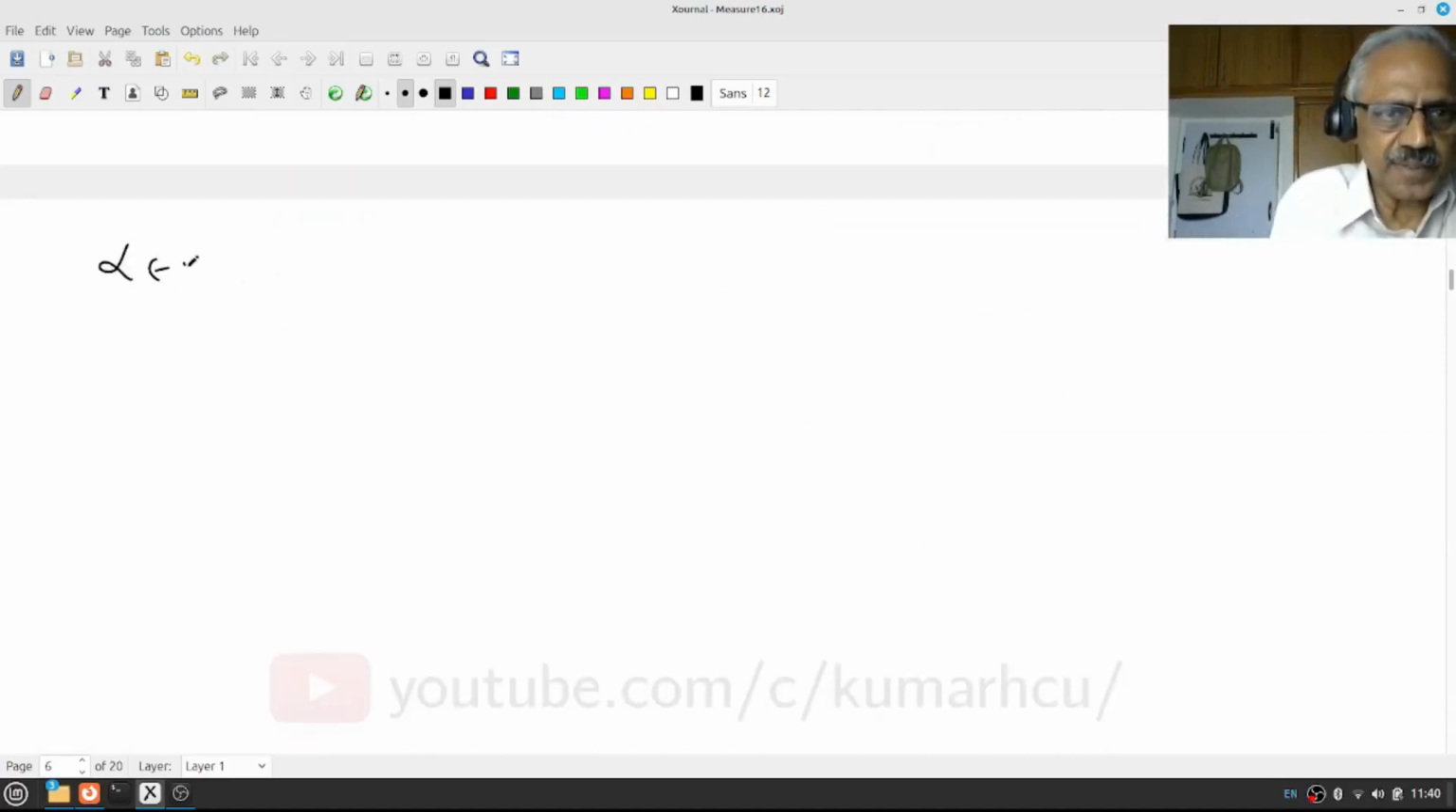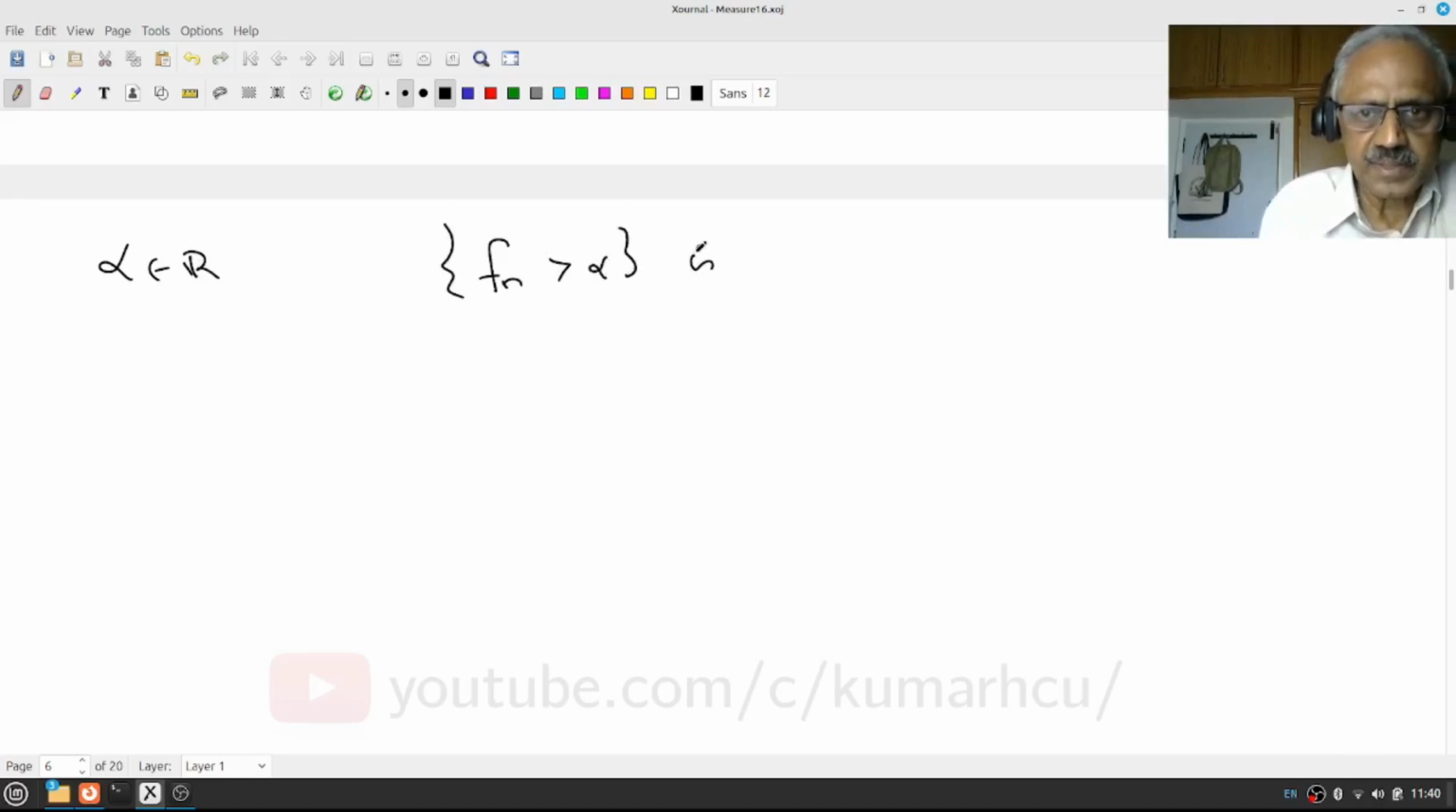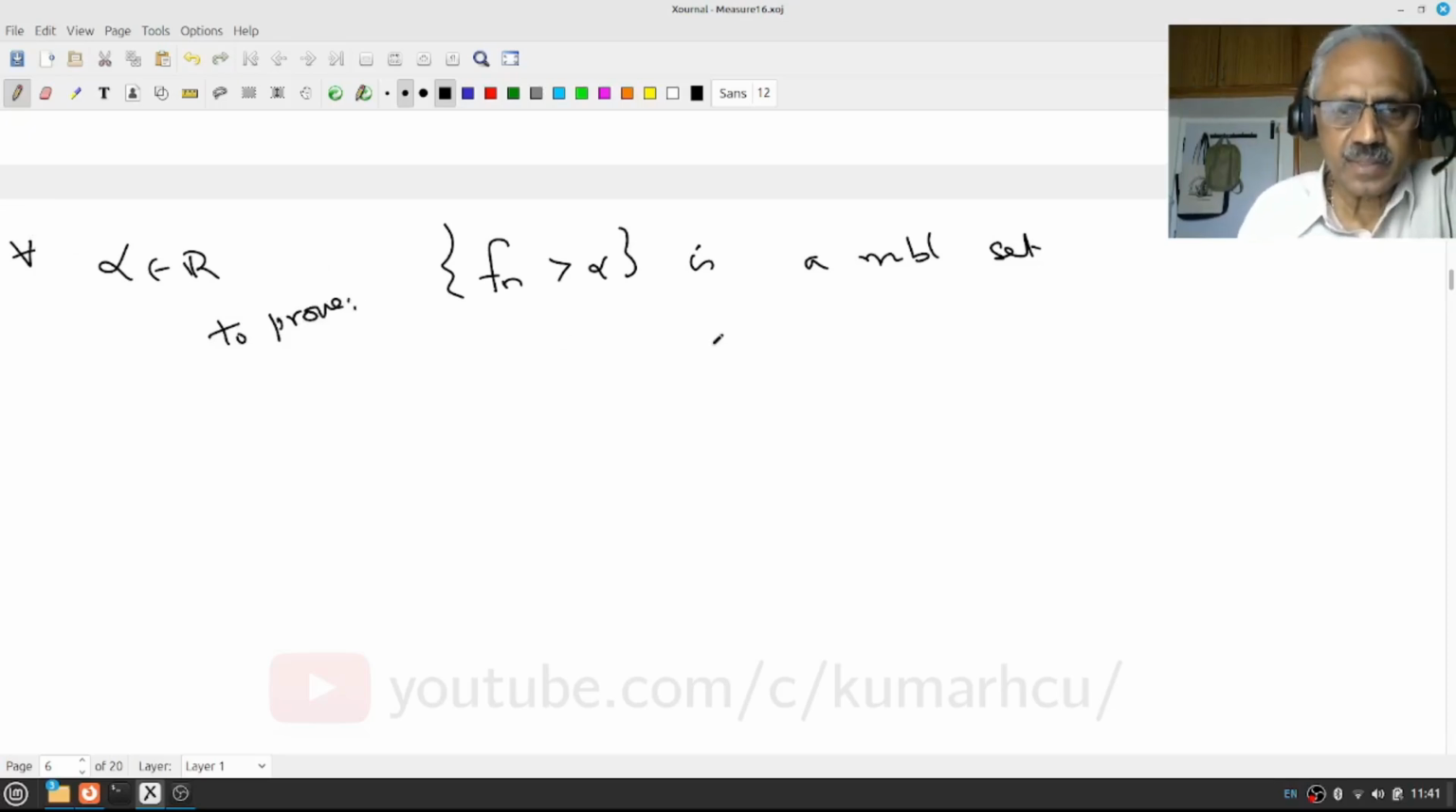Give me any alpha in R, I have to show {f_n > alpha} is a measurable set, right? Then to show f_n is measurable, it's enough if I show this. Now let's start with any x in R.